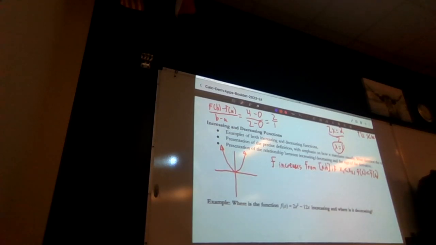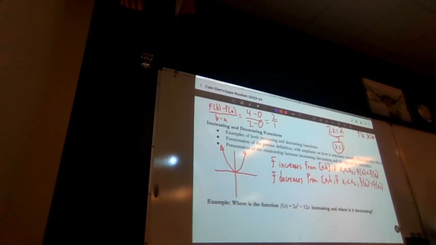Let's go ahead and look at the decreases definition. F decreases from A to B if x1 is still less than x2, but f of x1 is greater than f of x2. All right, x1 is still less than x2, but in this case, we actually have f of x1 up here now, therefore it is decreasing.